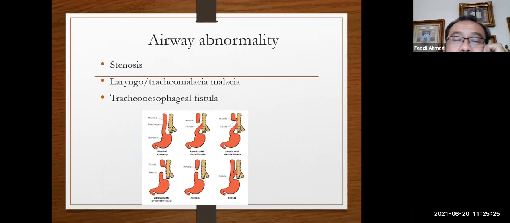They can come with a stridor. Stenosis is another one. Look at stenosis. Stenosis can occur everywhere. From the trachea, can be bronchioles, stenosis.